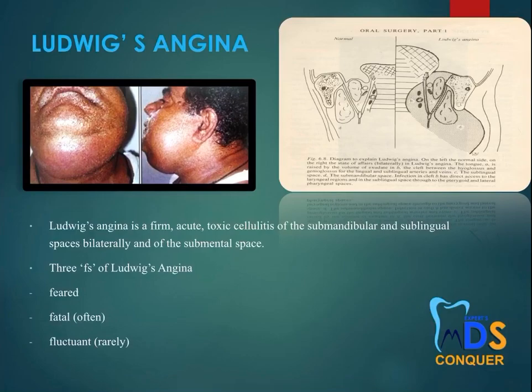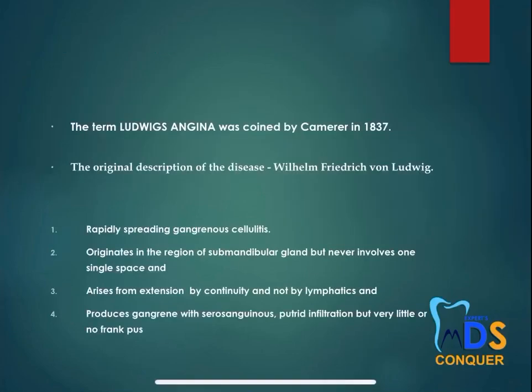The 3 F's of Ludwig's angina include the fear, the fatal and the fluctuant, which is very rare. Ludwig's angina is a firm, acute toxic cellulitis of the submandibular, sublingual spaces bilaterally, and also the submental space. All the spaces are involved, and if it is not treated, it can cause death to the patient. So it is a very important complication. You have to write the Ludwig's angina, and you can give a detailed description of how it is given here.